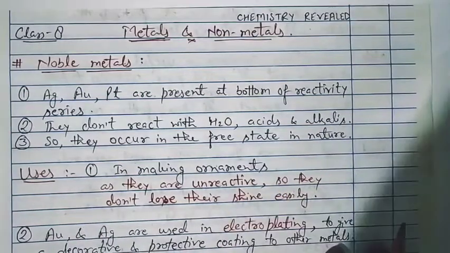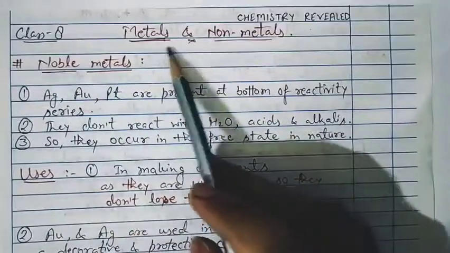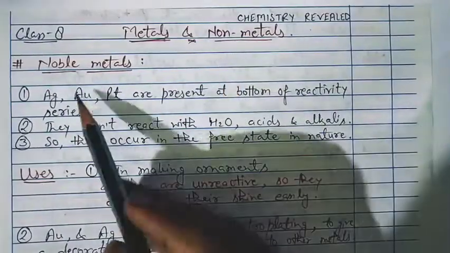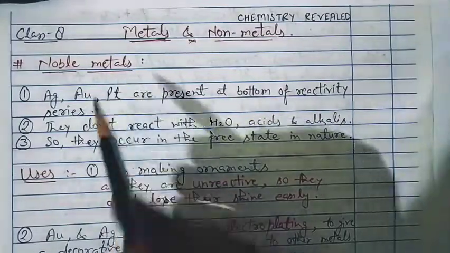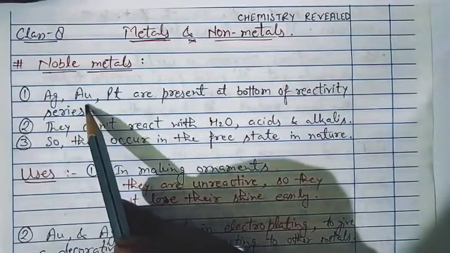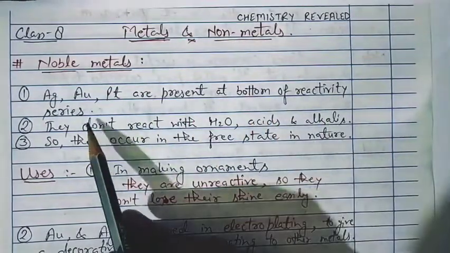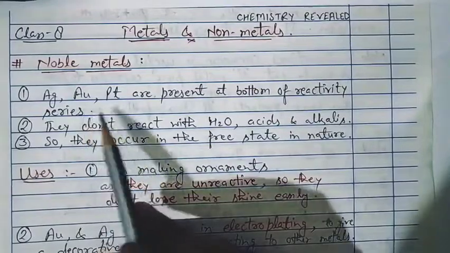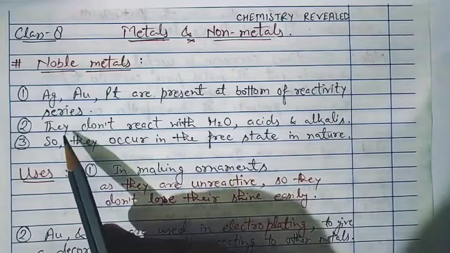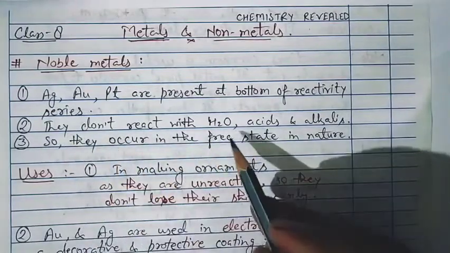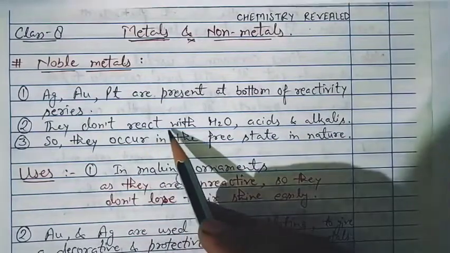Hello everyone. In today's lecture of class 8, the chapter is continuing metals and non-metals. We are going to study about noble metals. So what are noble metals first of all? Silver, gold and platinum are present at the bottom of the reactivity series. We have already studied the reactivity series in the chemical properties of metals in the previous lecture. They don't react with water, acids or alkalis, meaning they are non-reactive.